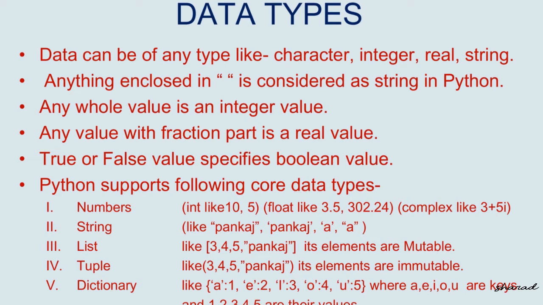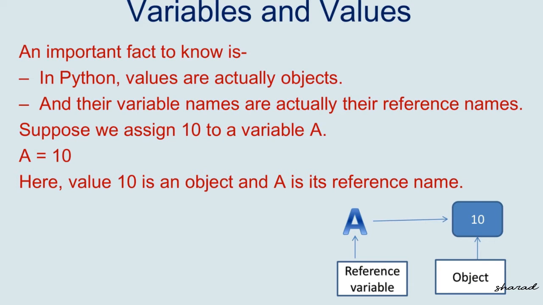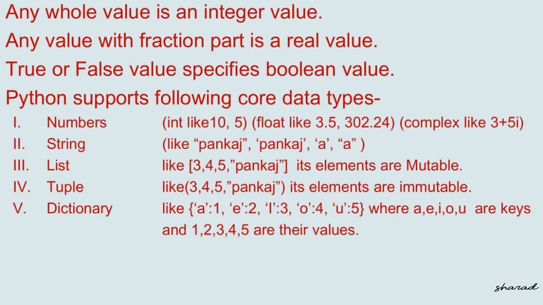First is number. Number data types store numerical values, for example, 10, 15, 3.5. In Python, each value is an object and has a data type associated with it. Python can easily differentiate one data type from another when you write and run your statement. Int stands for integer. Floating point numbers are written with a decimal point that separates the integer from the fractional part, for example, 3.14, 6.0, etc.